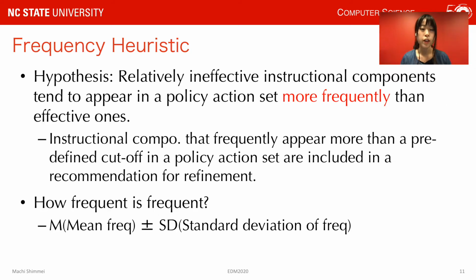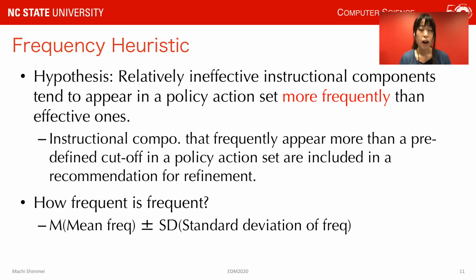So, how can we interpret the converse policy holistically? We propose frequency heuristic to do that. The hypothesis under frequency heuristic is this. Relatively ineffective instruction components tend to appear in a policy action set more frequently than effective ones. So, in RAFINE, we use frequency heuristic, and instructional components that frequently appear more than the predefined cutoff in a policy action set are included in the recommendation for refinement.